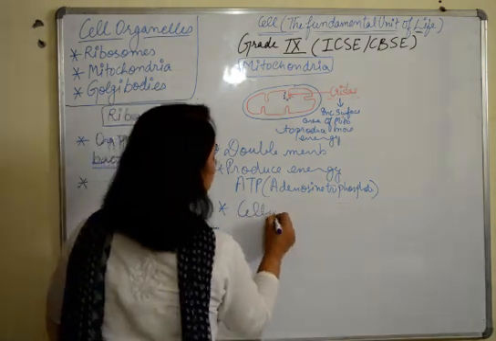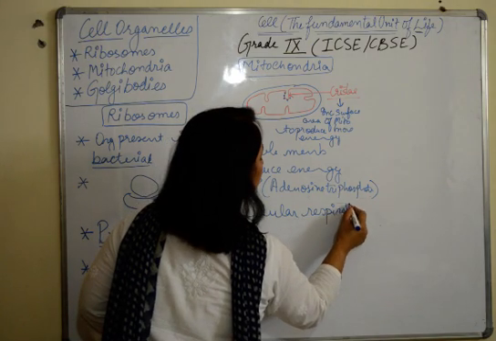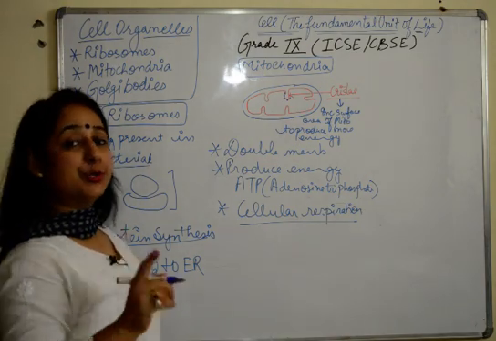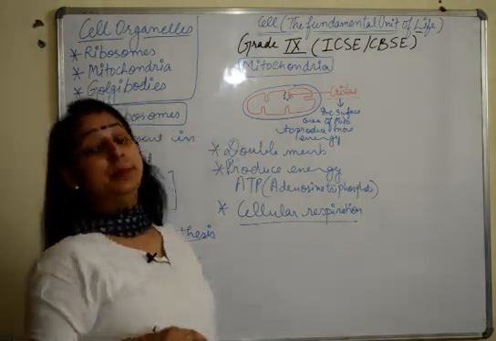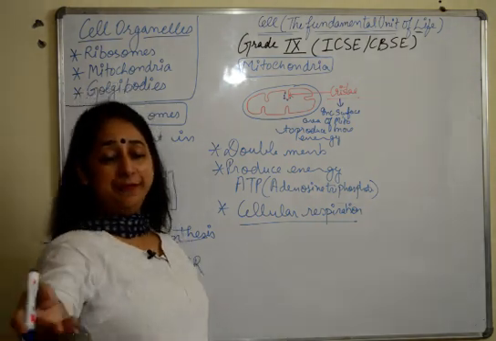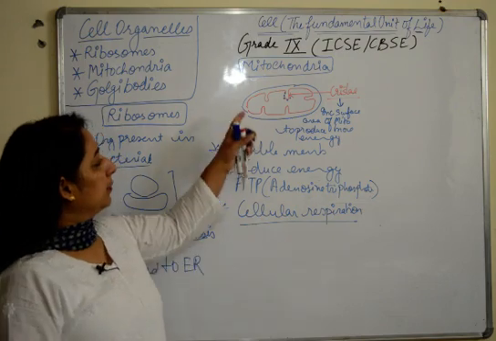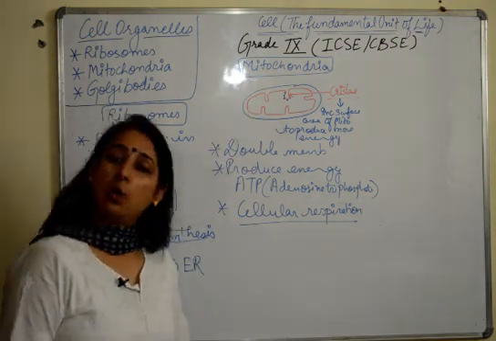It helps in cellular respiration. That means breakdown of glucose to produce energy takes place in mitochondria. You will be studying this in the chapter of respiration, which you have in your book in future. We'll be talking about it. So this cellular respiration takes place in mitochondria.